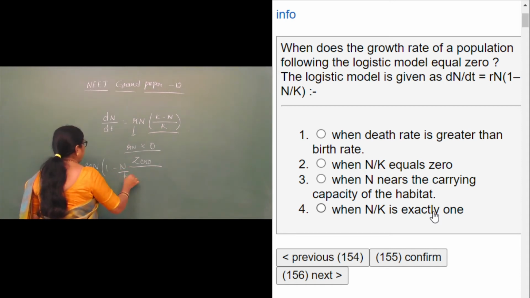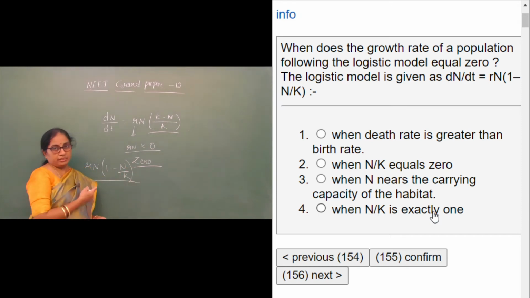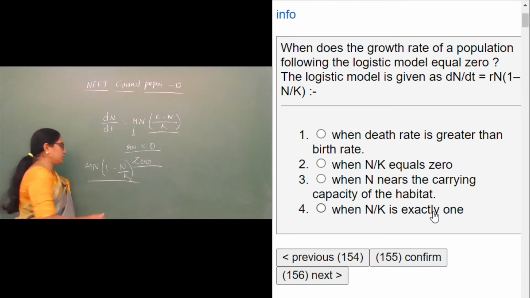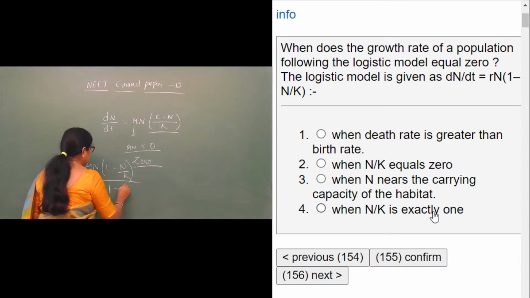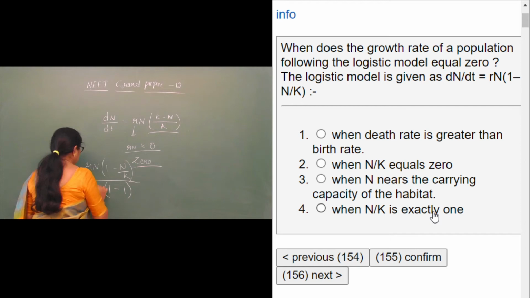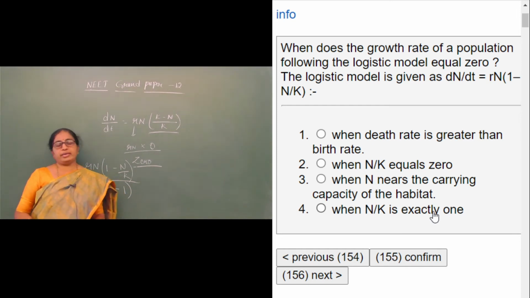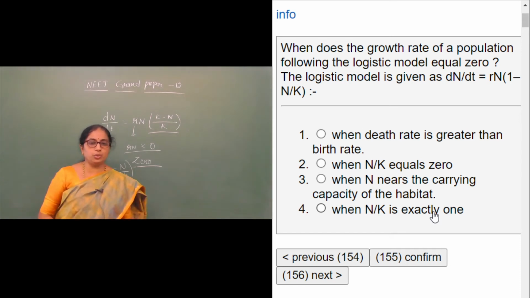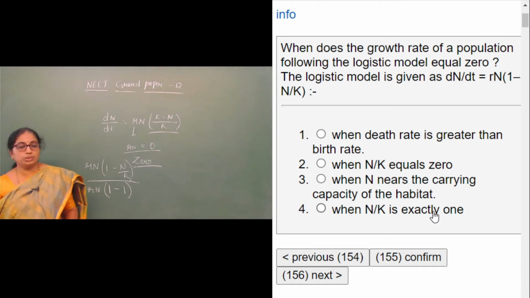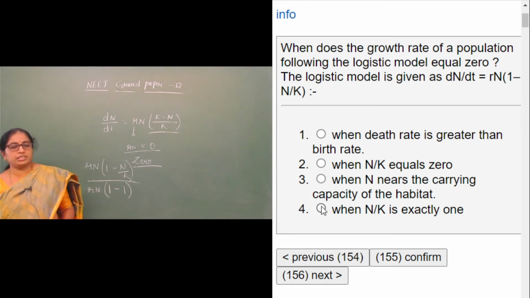In this equation you have to apply our knowledge and tell when this will become 0. So this can become 0 only when there is 1 minus 1, that is, when N by K is equal to 1. When the value of N by K is exactly 1, the logistic growth will be equal to 0. Therefore, the right answer is when N by K is exactly 1.